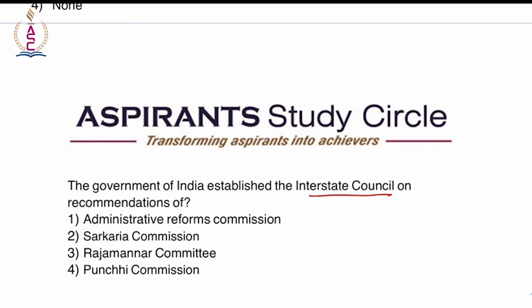So here the answer is Sarkaria Commission, and it was in 1990, and it was headed by VP Singh during the Janata Dal government. That is something that you have to keep in mind.